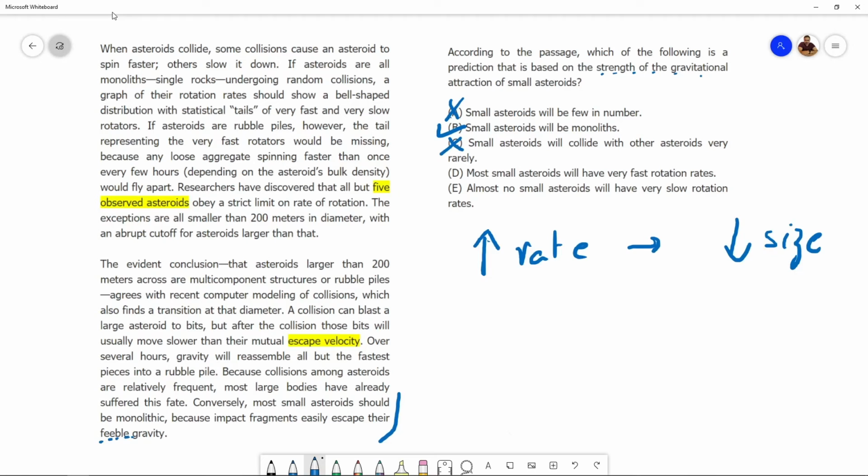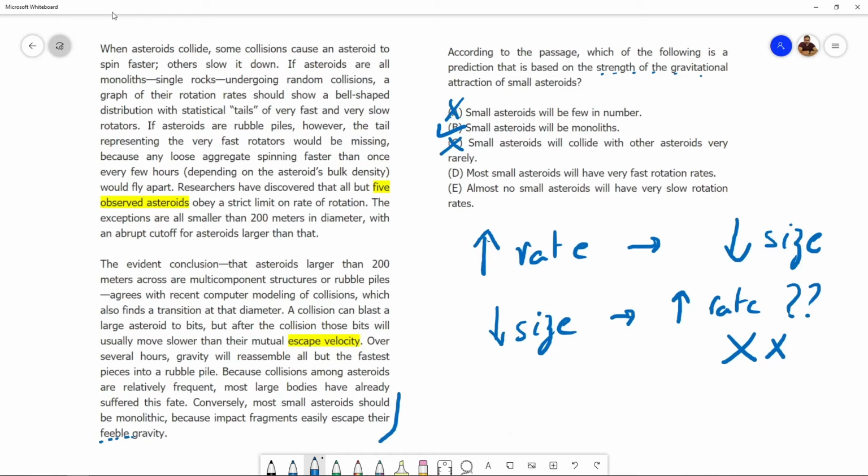However, can we say that if the size is small, then the rate of rotation will be high? No, we can't say this. There can very well be small asteroids also which have slow rotation rates.